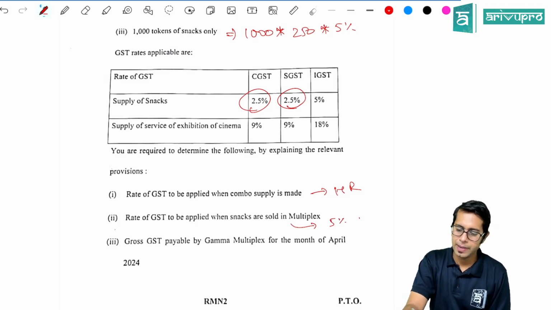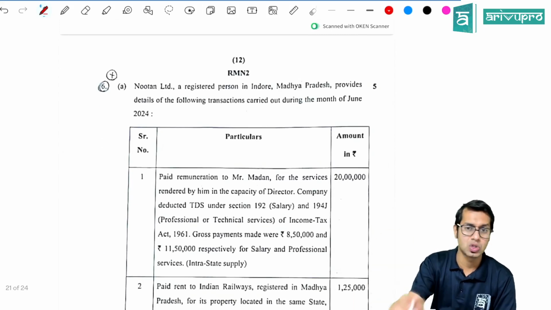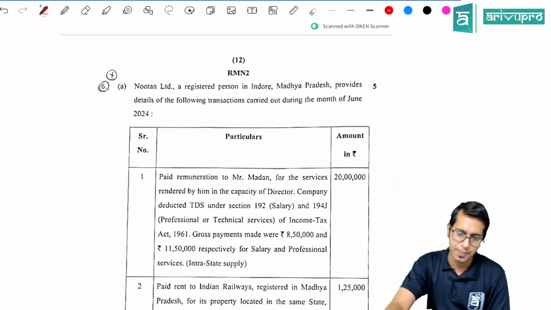Gross GST payable by this person: you just have to calculate and tell. Very easy question, very simple question if you know the amendment.